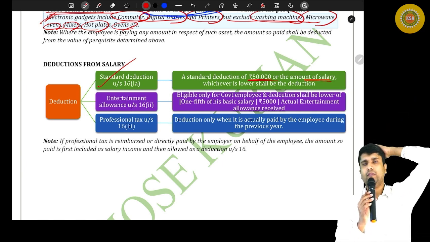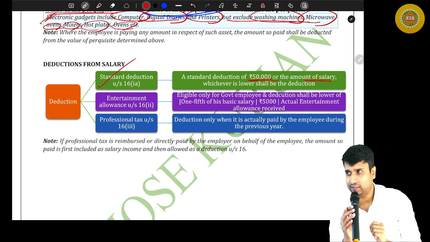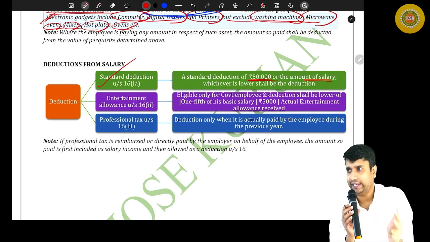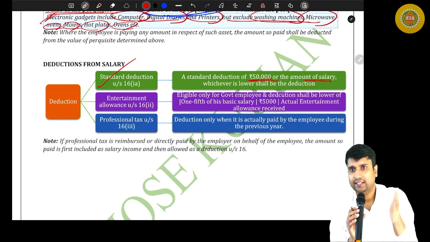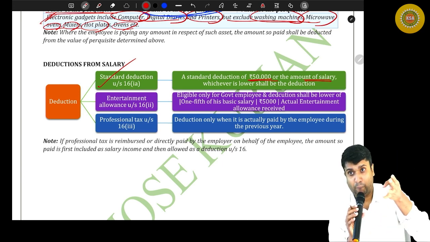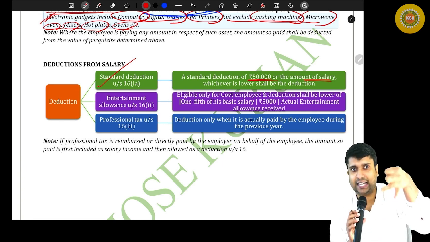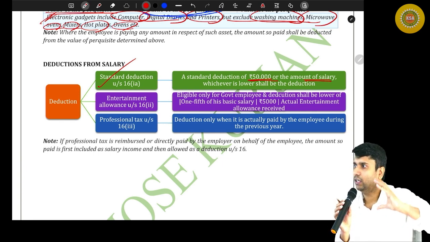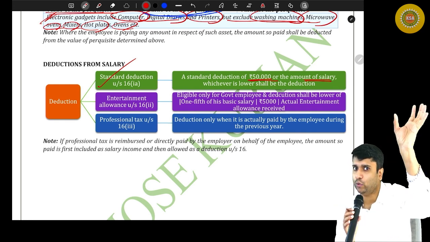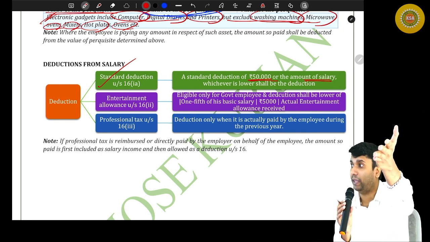Listen. See, salary has different components. Allowances is there, gratuity is there, pension is there, then leave salary, retrenchment compensation, voluntary retirement, perquisites, bonus, DA, commission. You have to add everything first. If something is exempted, you adjust that exemption, then RPF, PPF, SPF.